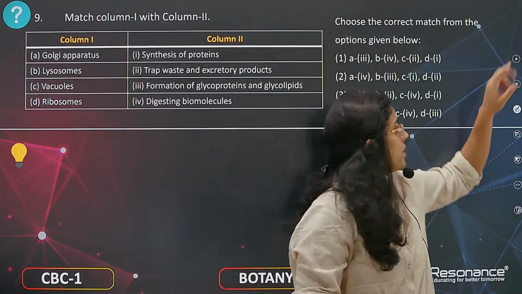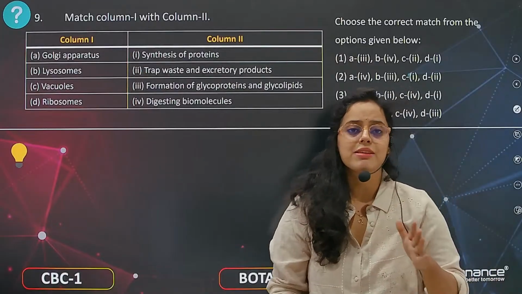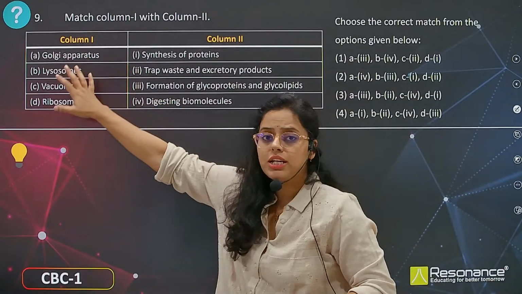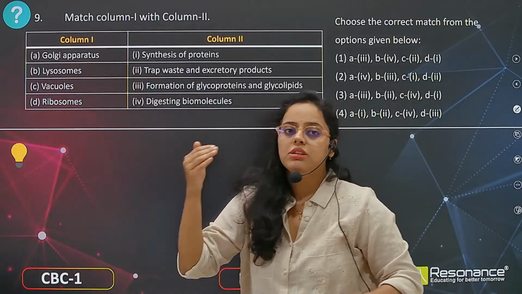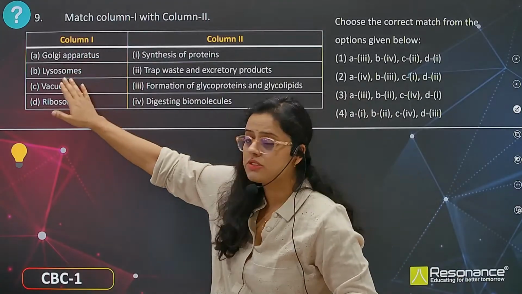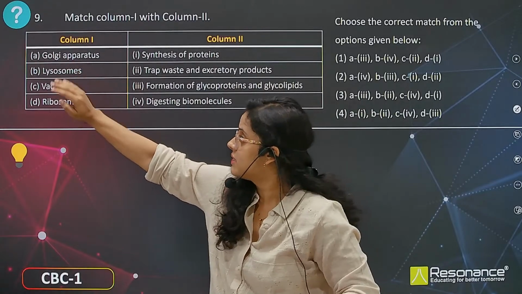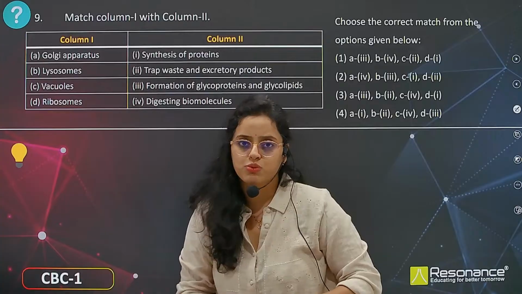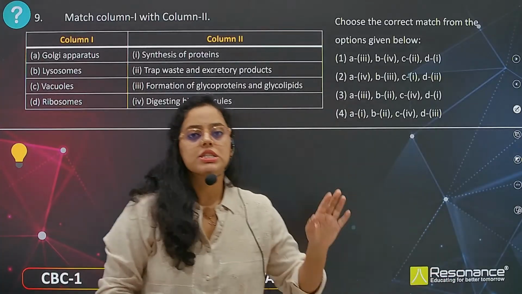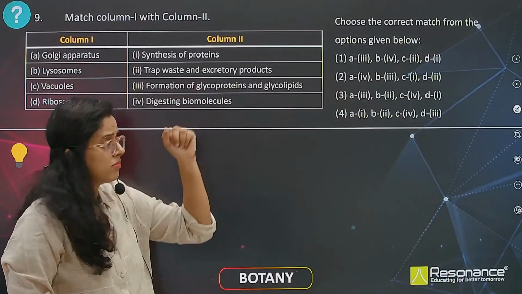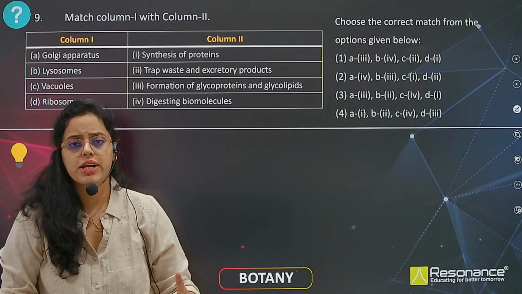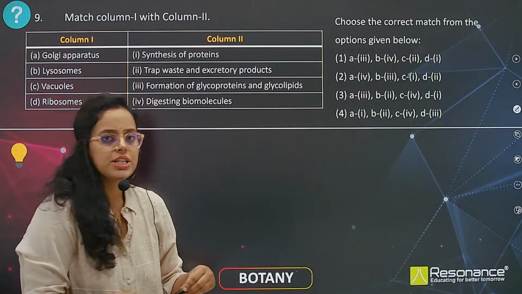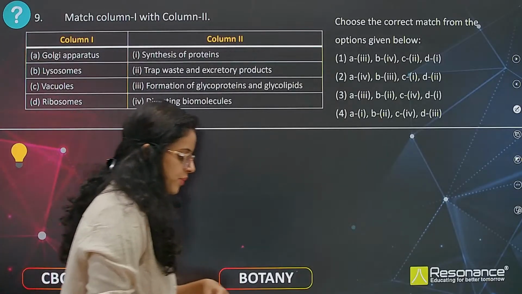Now we are moving to the next question, question number 9. It is the match the following. So let us see what organelles are present in column 1 that we have discussed already. We have discussed the functions of organelles: Golgi apparatus, lysosomes, vacuoles and ribosomes. Now in column 2: synthesis of proteins, trap waste and excretory products, formation of glycoprotein and glycolipids, and digesting biomolecules.